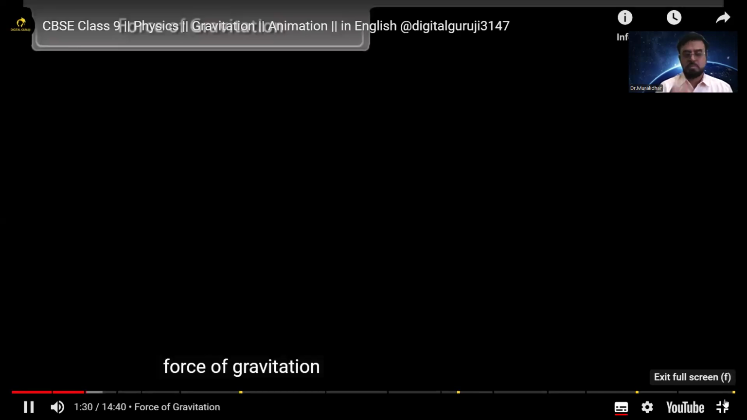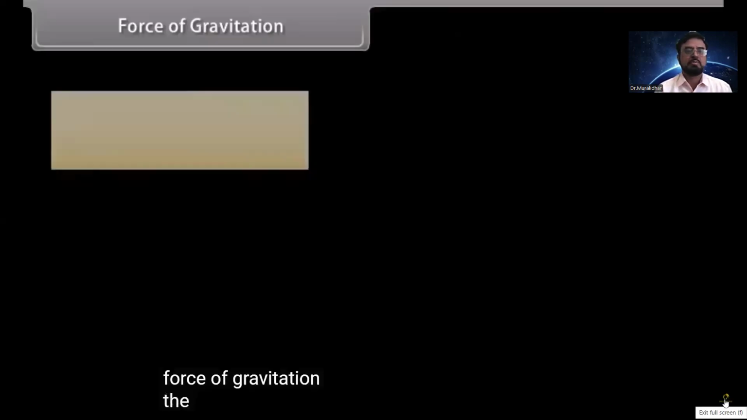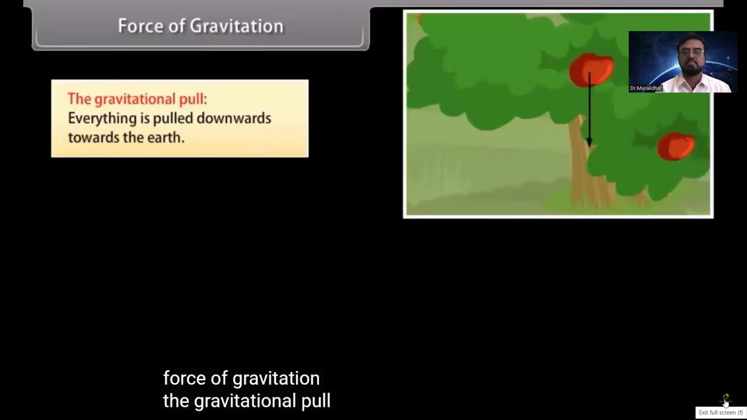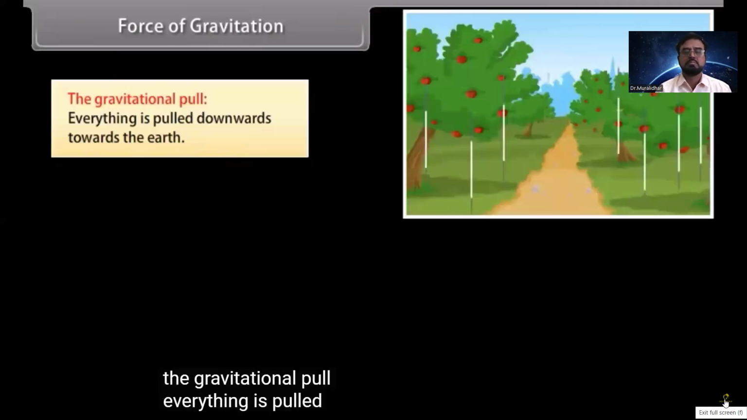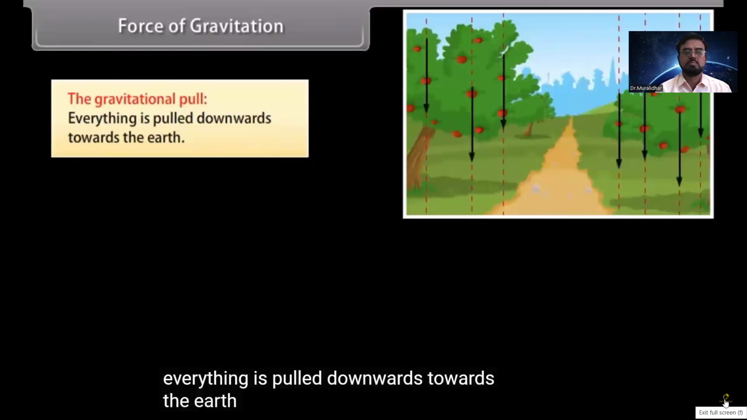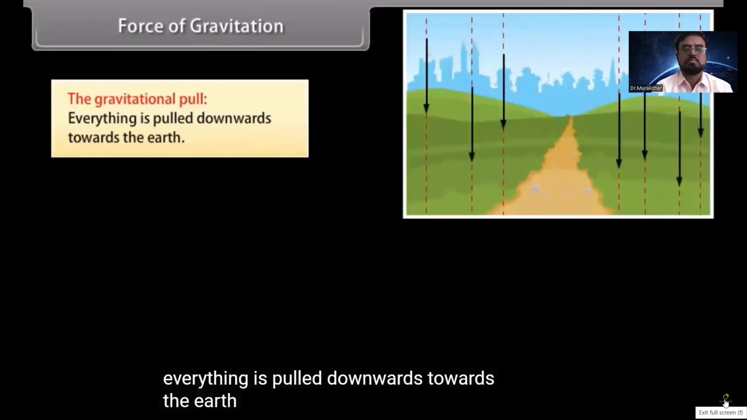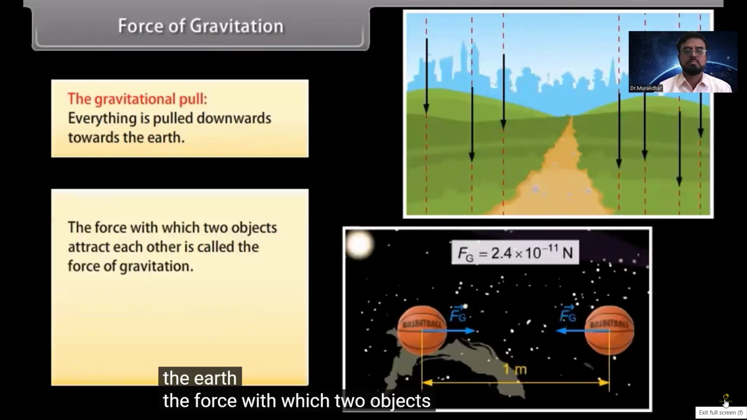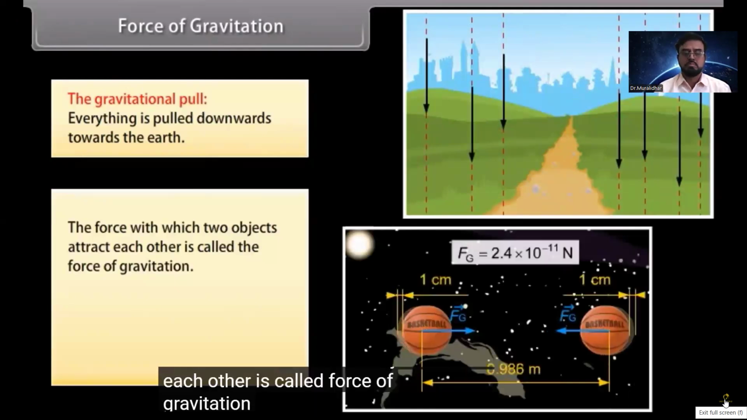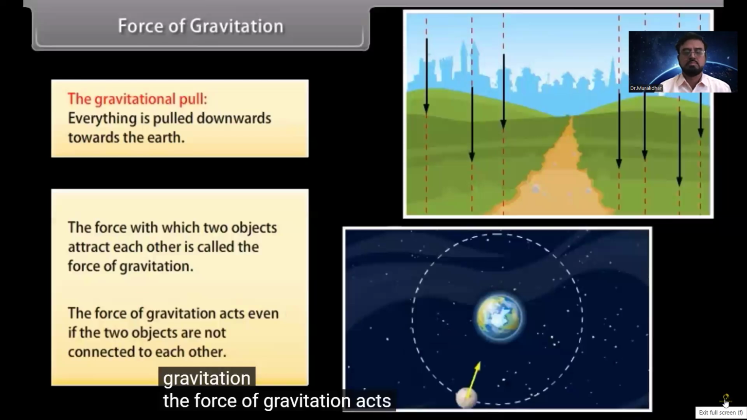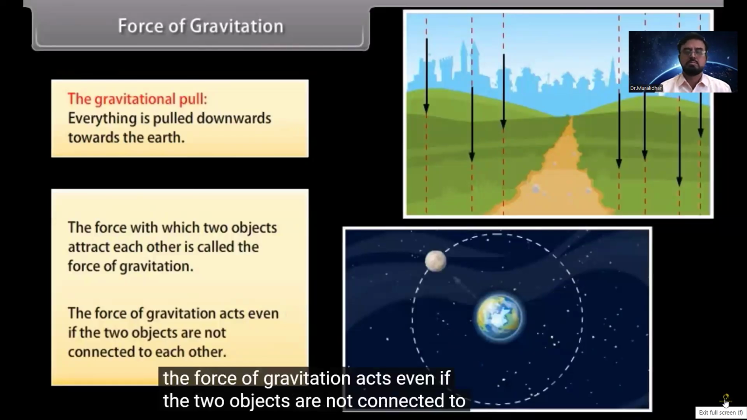Force of gravitation. The gravitational pull. See, everything is pulled downwards towards the earth. The force with which two objects attract each other is called force of gravitation. The force of gravitation acts even if the two objects are not connected to each other.